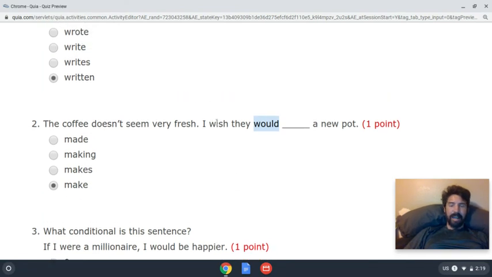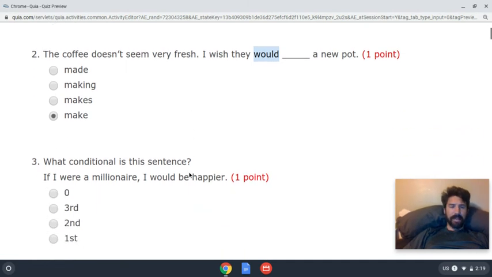So when we say I wish, the attitude, the feeling that we have is it's not possible. It probably will not happen. Okay, if I say I hope, then there's a possibility, and I would say I hope they will. But if I feel a little bit negative about it, I would say I wish they would.